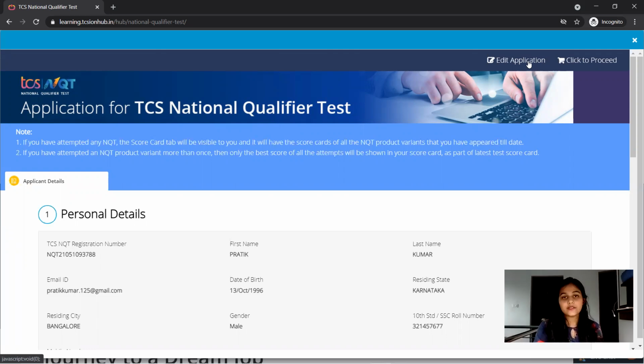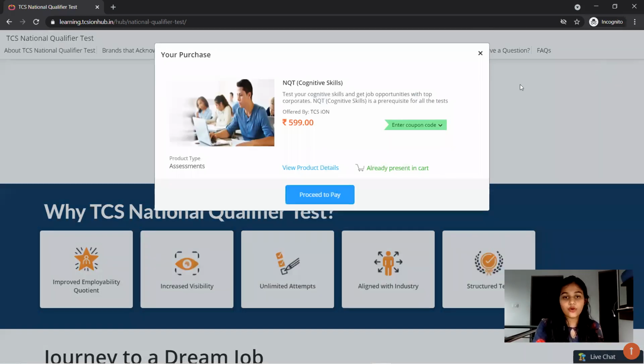Previously we viewed a page to give your personal details. The same page you'll be viewing, and you can edit your personal details. After that, if everything is fine, you can click to proceed for the payment section. Okay, so I'm clicking this proceed. So yes, you can see there is a price which I have to pay, and you can enter the coupon code. Here there is no coupon available. Just after 2 days, check whether some coupons are available or not, because some discounts will be available. After that you can click apply, and you will get the discount.